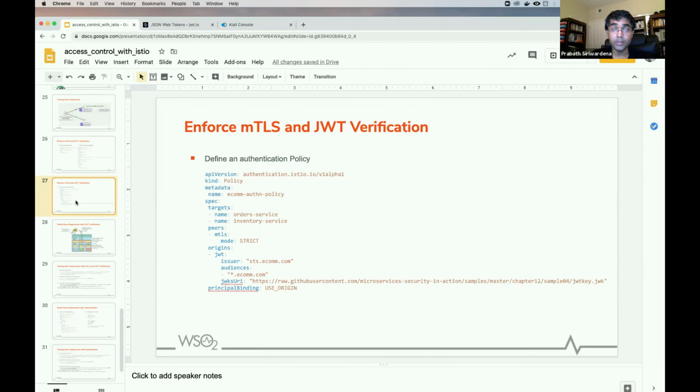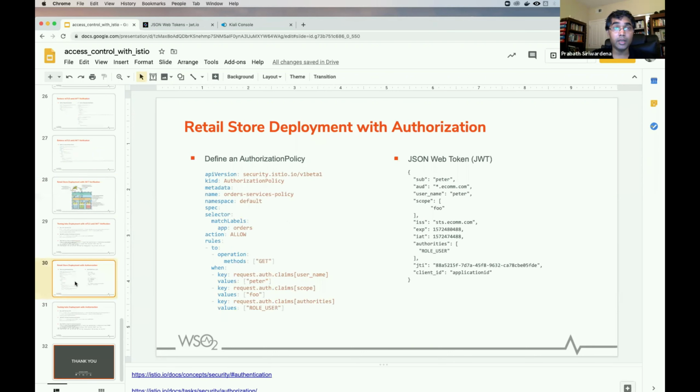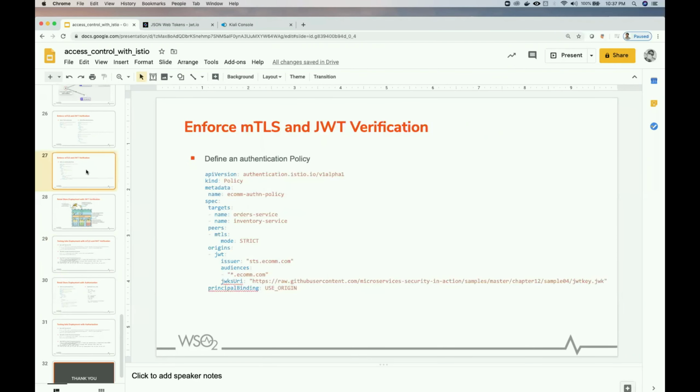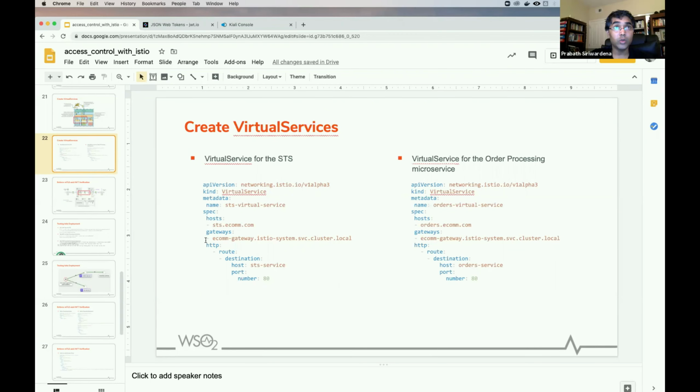It's not equivalent. This is an Istio construct. You can have one virtual service that points to multiple Kubernetes services, based on the path that you get. So it's another level of abstraction over Kubernetes services. If you look at the virtual service here, you can define different routes. One virtual service can span multiple Kubernetes services. This is Istio's specific construct.